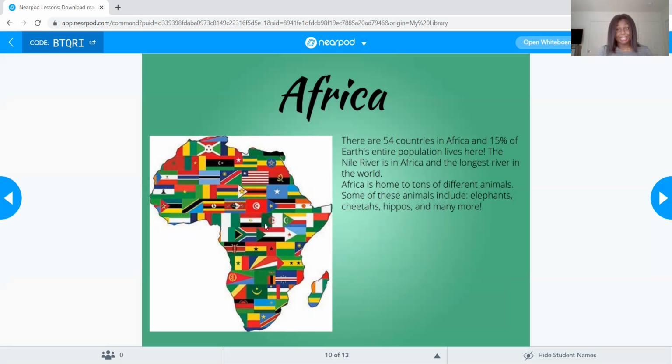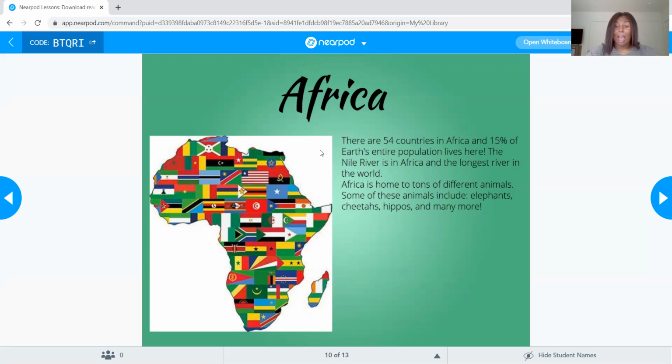So 10% is in Europe, and 15% lives here in Africa. The Nile River is the longest river in the entire world. Okay, and it is actually here in Africa. It covers quite a few countries, and it goes, I think, about right in here. So it's really, really long. Okay, it's a great river.